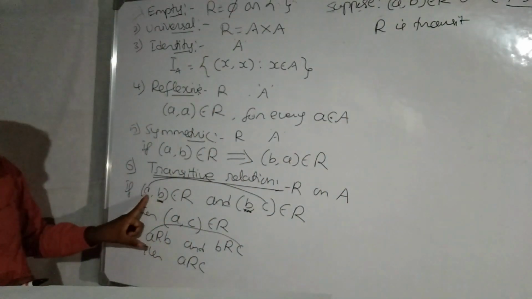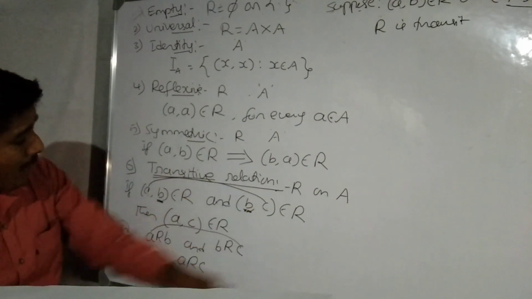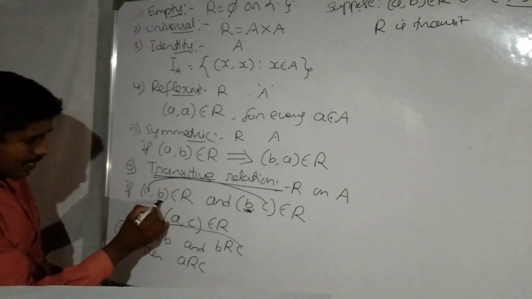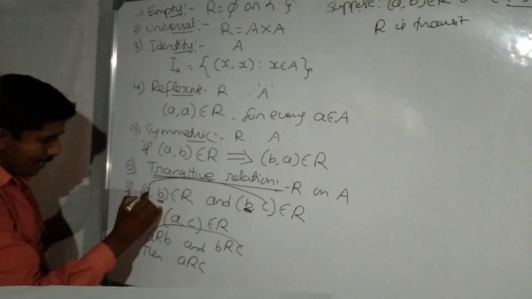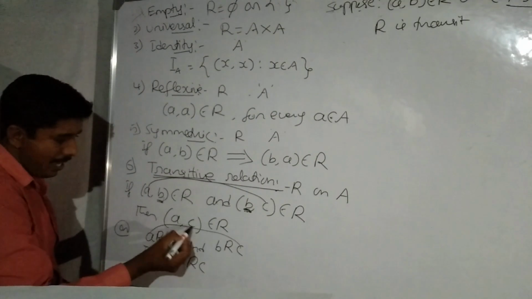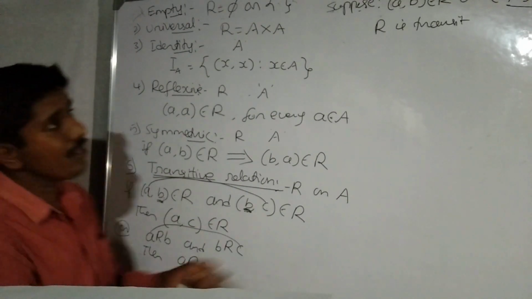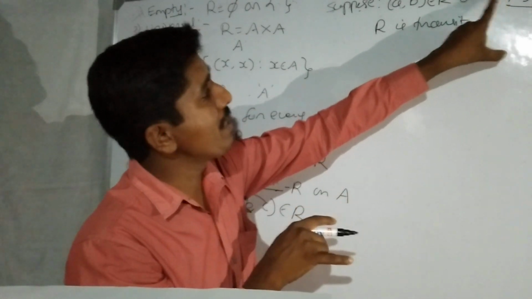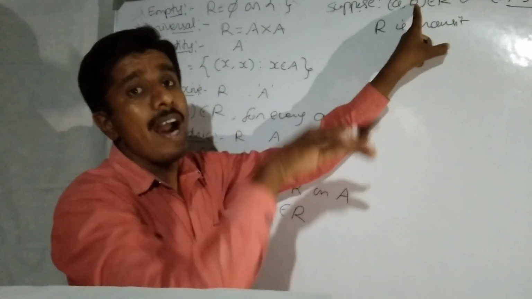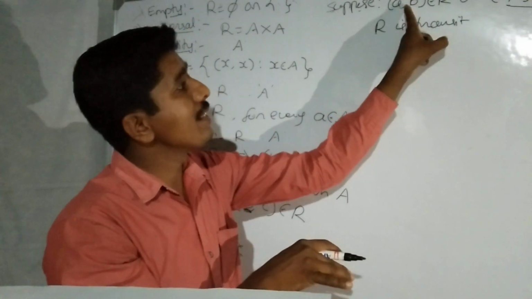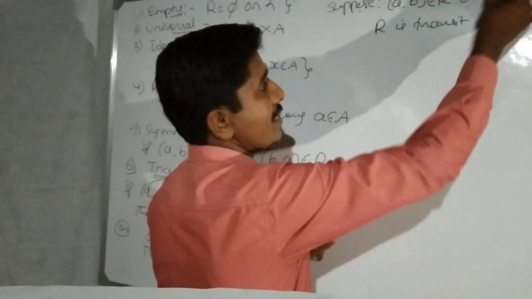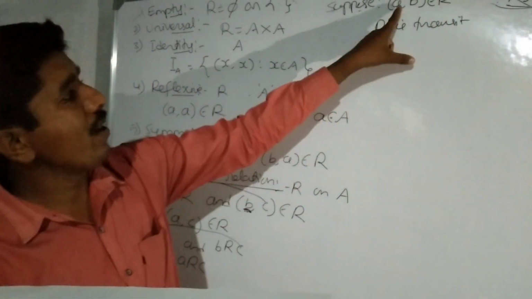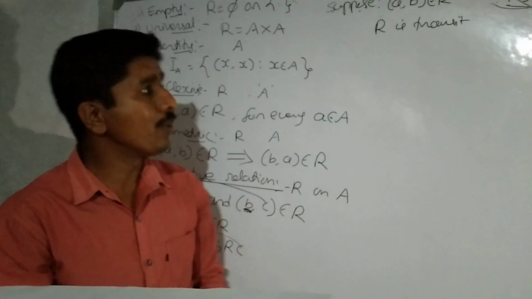The first definition: A comma B belongs to R and B comma C belongs to R. Here the middle elements are equal. Then A related to C means R is transitive. Here there is no second ordered pair in which the first element equals the second element of the first ordered pair. Therefore, this ordered pair itself is transitive, because only one ordered pair belongs to the relation. Therefore, we say that R is transitive.